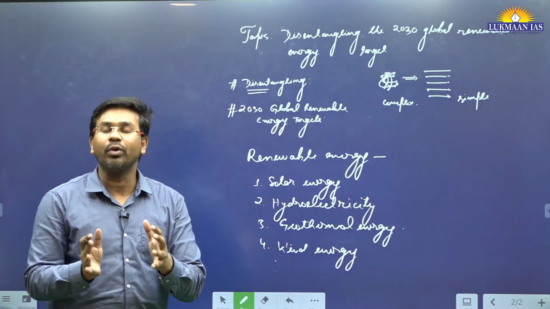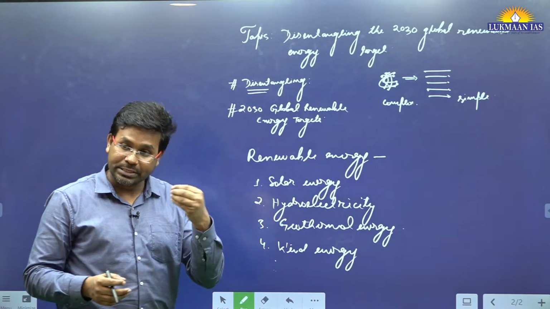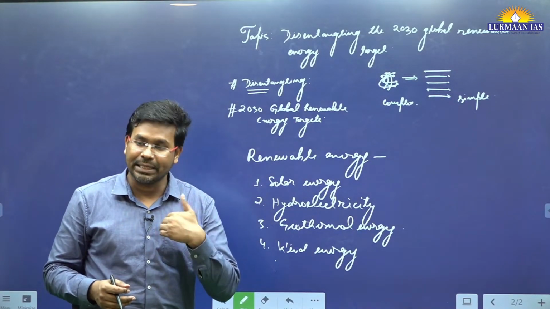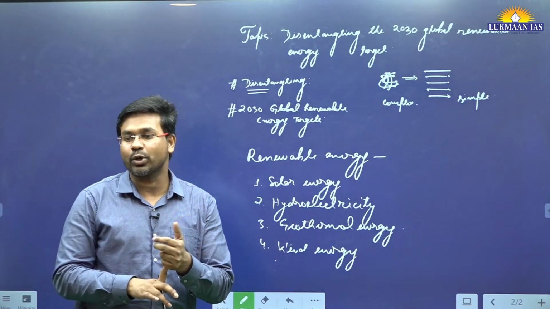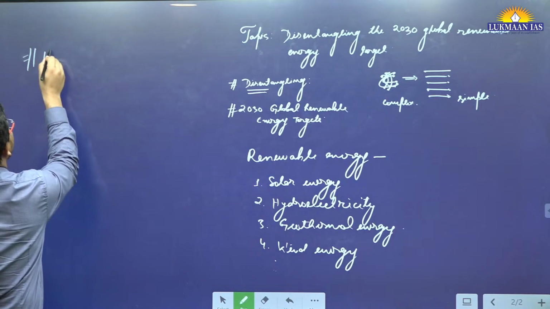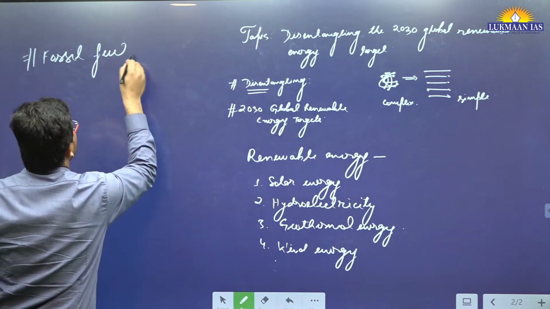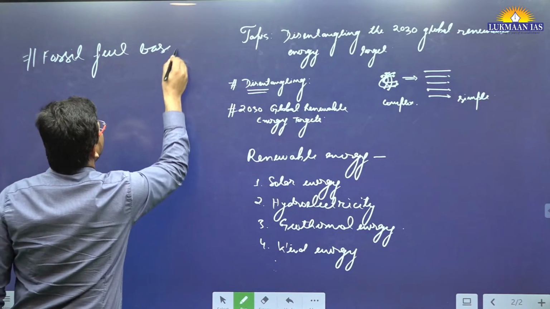And why does the world want to move towards renewable sources of energy? Because the fossil fuel based energy that we are currently using is causing many problems. So let's discuss what fossil fuel based energy is.